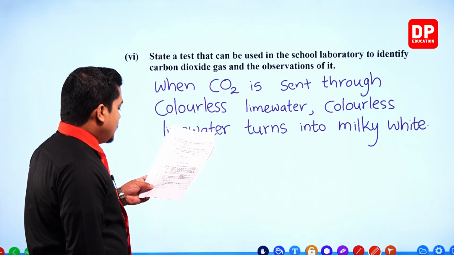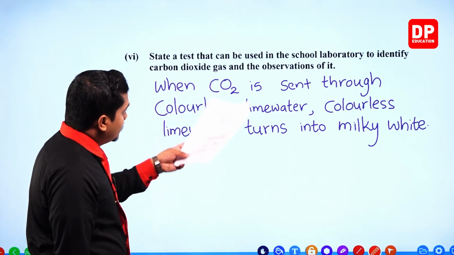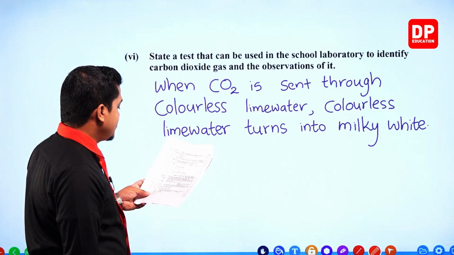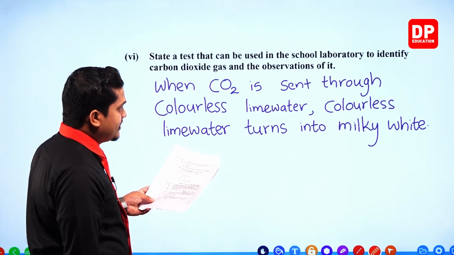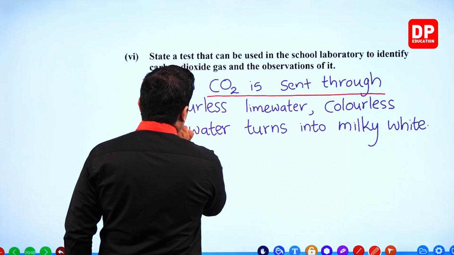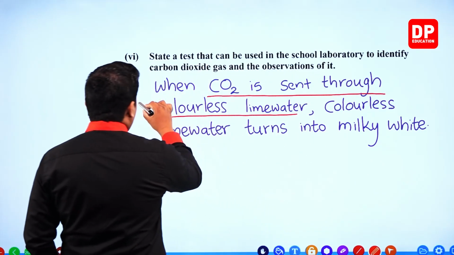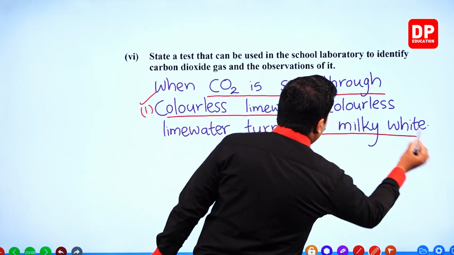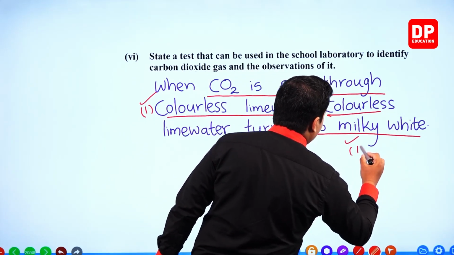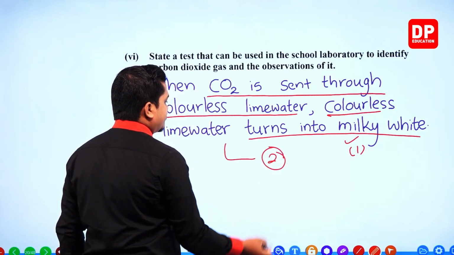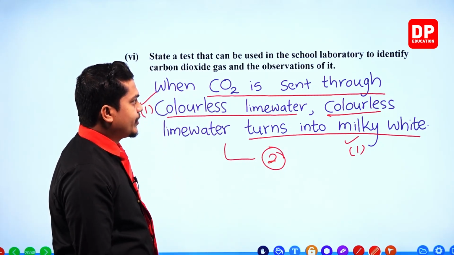For the experiment to identify the carbon dioxide gas, 1 mark is given for the experiment, and for writing down the observation, again 1 mark is given. So altogether 2 marks for the question.